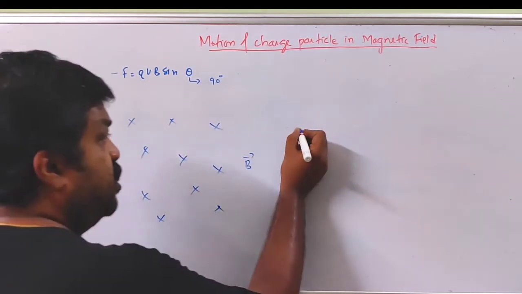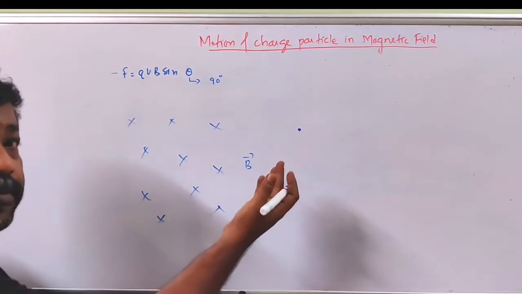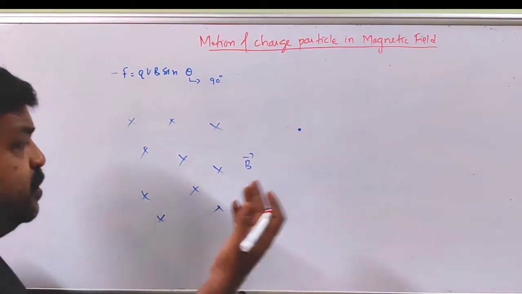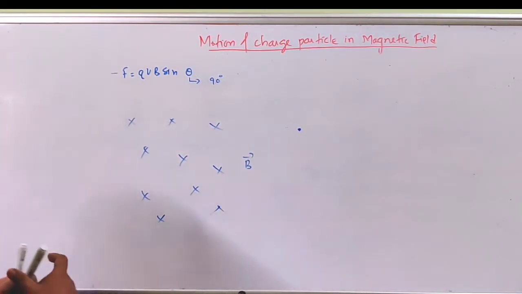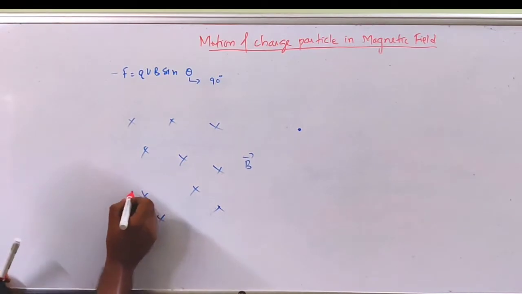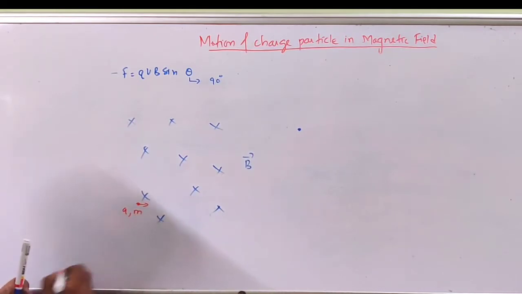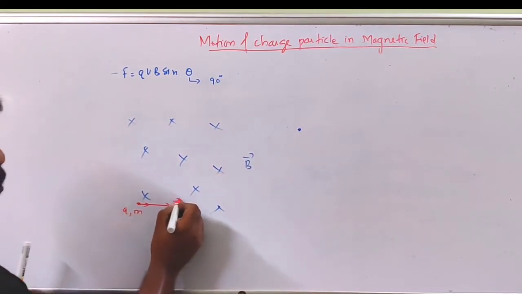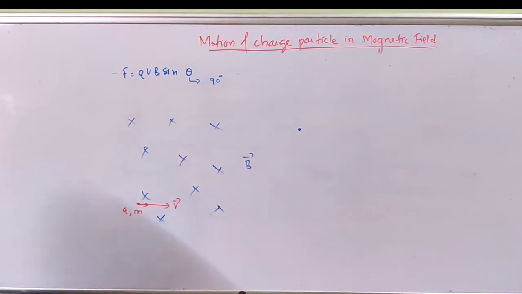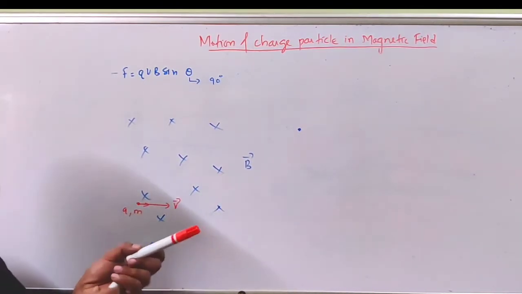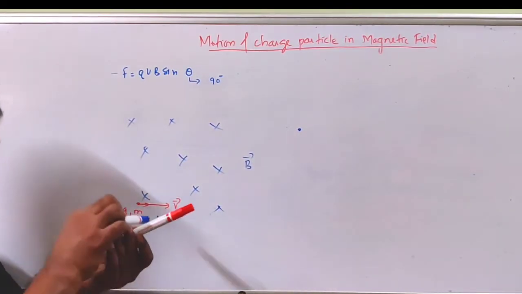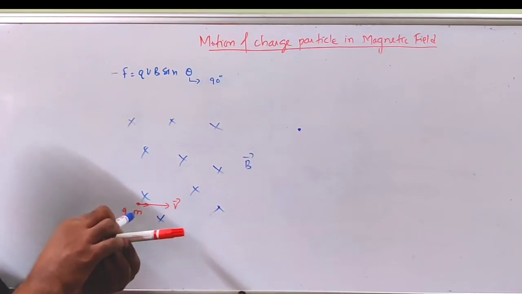If it is a dot, it is perpendicular to the plane of the board but directed outward. Suppose this is charge q, mass m, moving in this direction with velocity v. So v is in the plane of the board, and this is the direction of magnetic field.